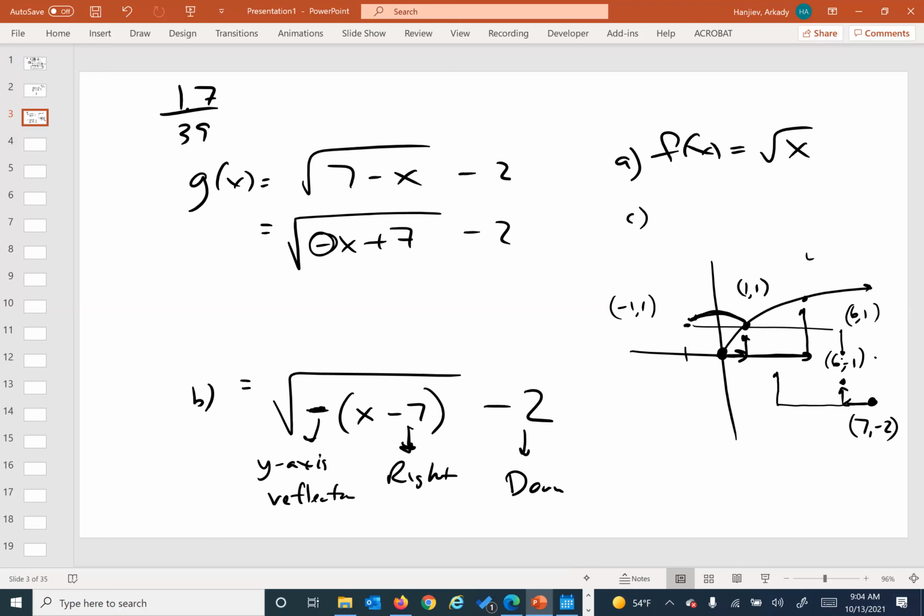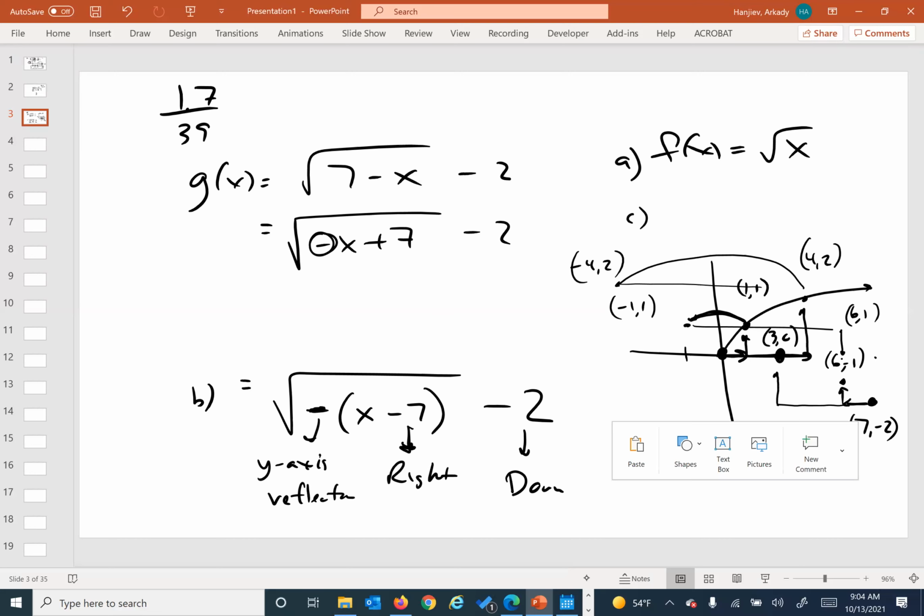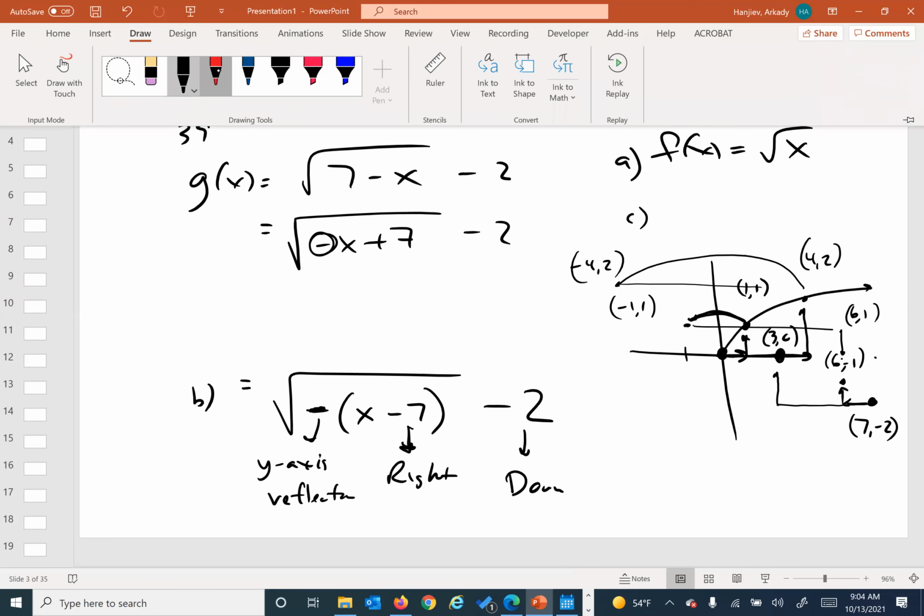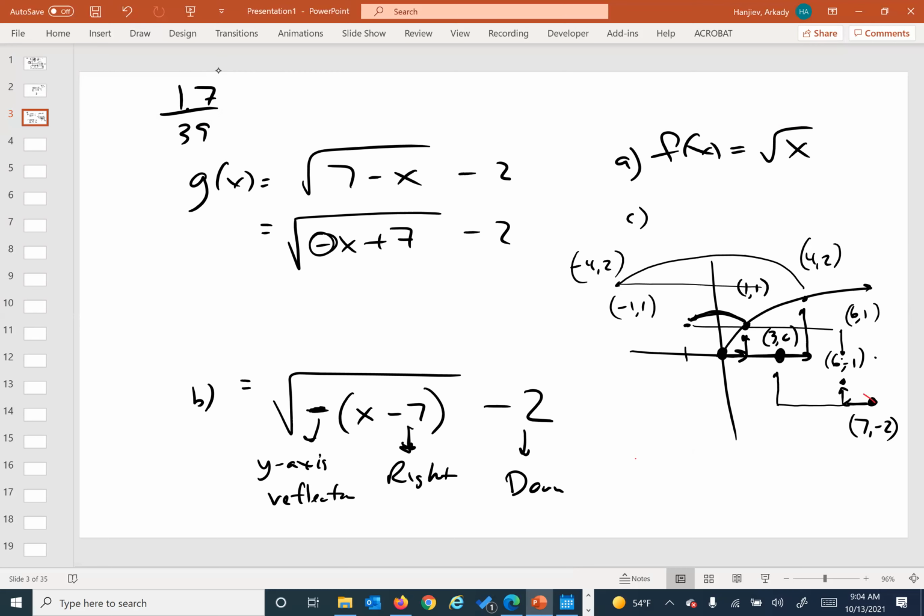So this would be 4, 2. Reflected about the y-axis gets us at -4, 2. Shifted back 7 units gets us to, what do you guys say, 3, 2, is that right? 3, 2, and then we go down. That puts us at 3, 0. Abby, is that where you landed yours? Perfecto. And then let me get a different color, and we should have a graph that looks like that as it goes out.